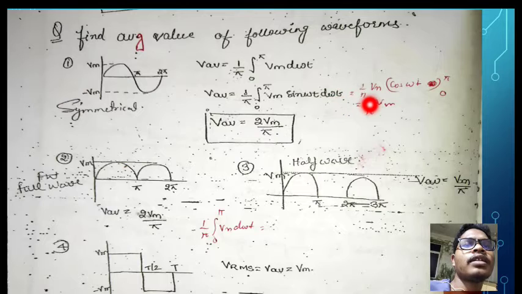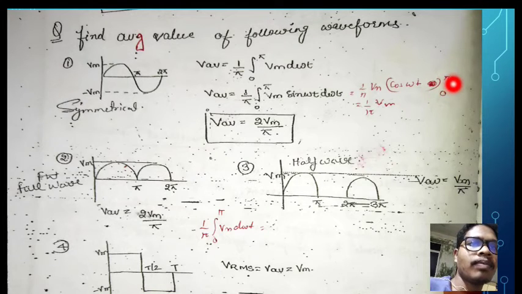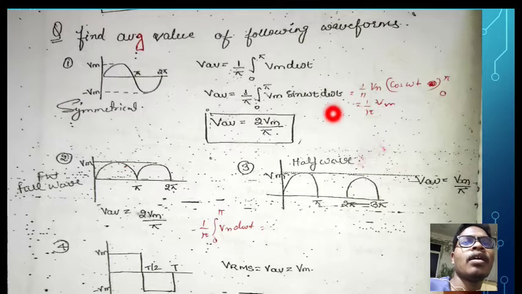After integrating this, Vm is a constant which comes outside, and the integration of sin omega t is minus cos omega t, from 0 to pi. Taking the value at pi gives 1, and at 0 it gives 1 as well, so we get the total, and the average value is equal to 2Vm divided by pi.